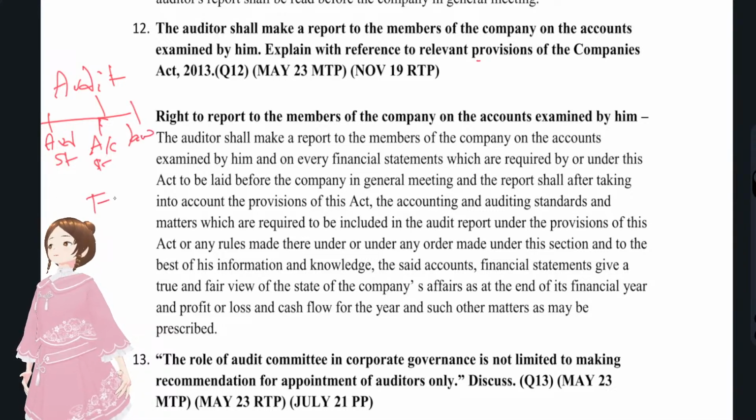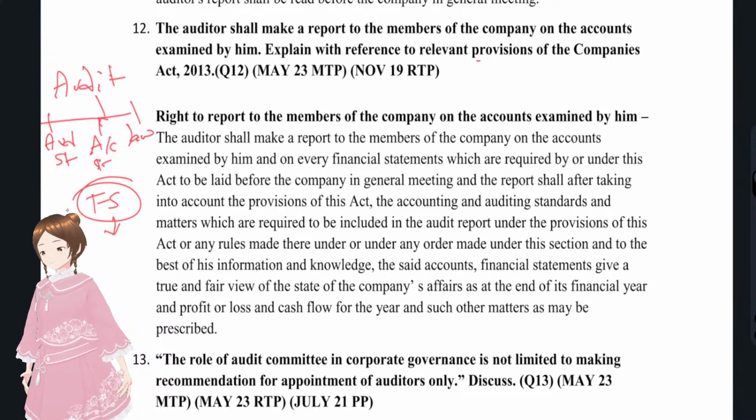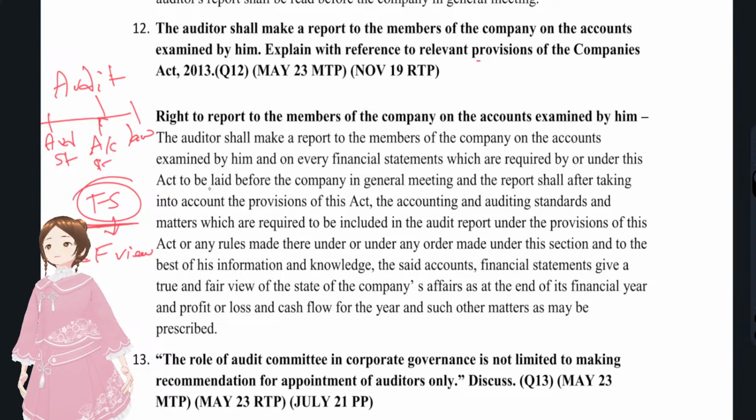And he has to audit the financial statements. How should this financial statement be? What is the objective of the auditor? The objective of the auditor is to determine whether the financial statements have a true and fair view or not. We'll see whether these things were there in the answer sheet or not.